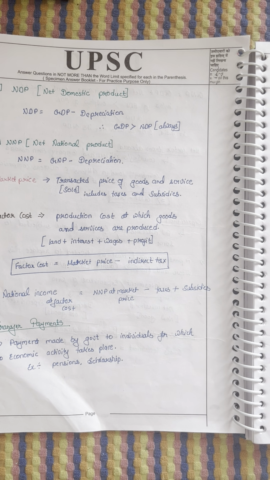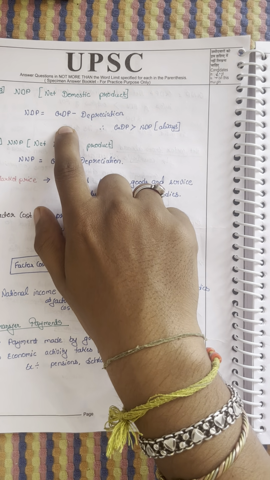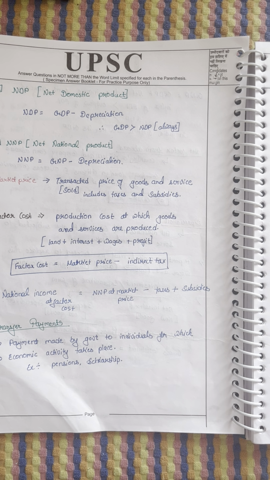Okay, now let's come to net domestic product. NDP is nothing but GDP minus depreciation. What is meant by GDP? This is the final goods product. After the final goods product, I have some depreciation that I need to subtract, because depreciation is not my profit. It is reinvested in the company, reinvested in the country. So for net domestic product, I need to subtract the depreciation.